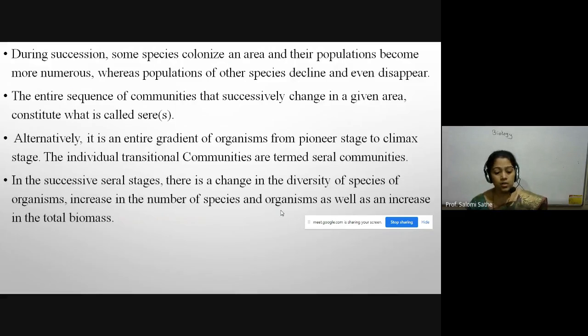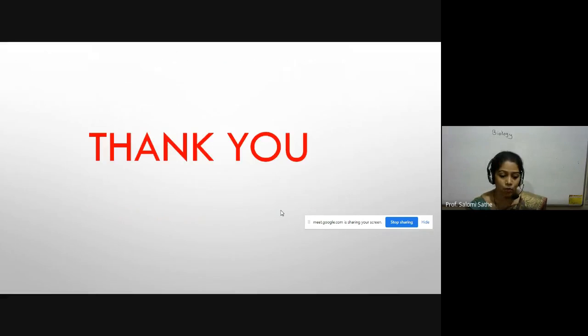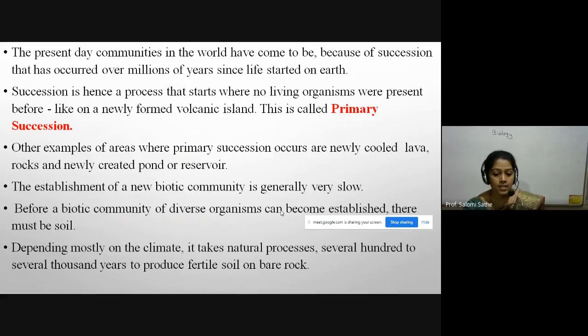Okay, in the successive seral stages, there is a change in the diversity of the species of organisms, an increase in the number of species and organisms, as well as an increase in the total biomass. Okay, in our last lecture, we learned about the primary succession and the secondary succession. The present day communities in the world have come to be because of the succession that has occurred over millions of years since life started on earth.